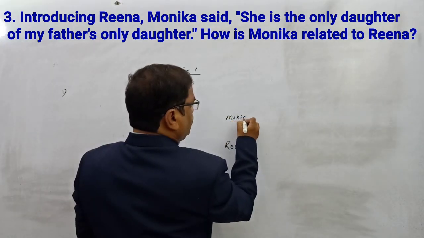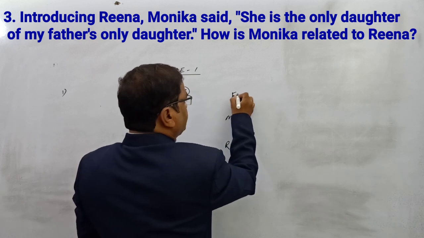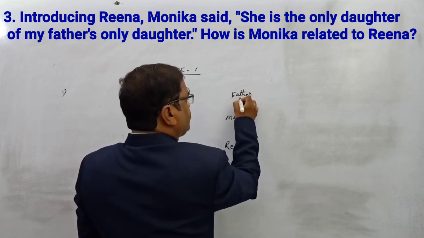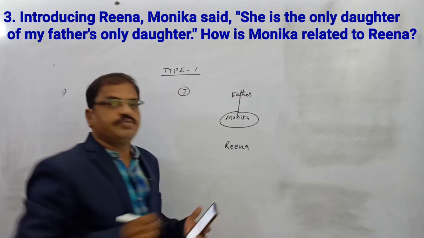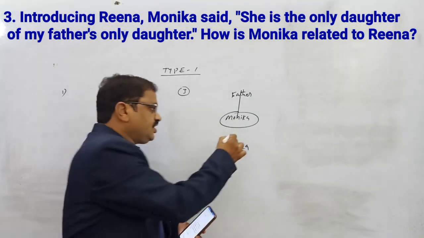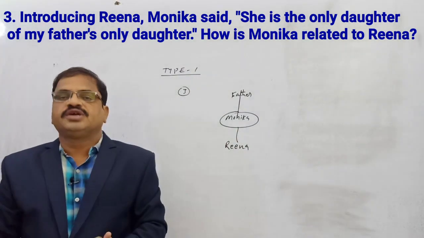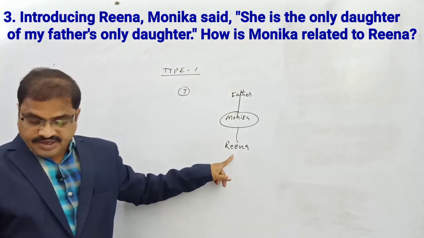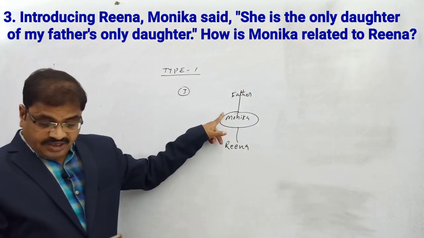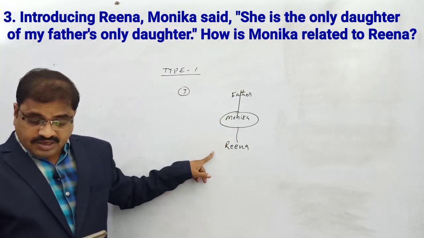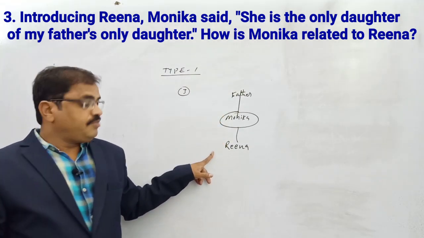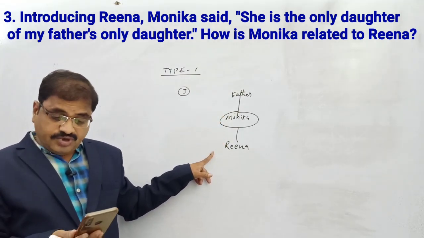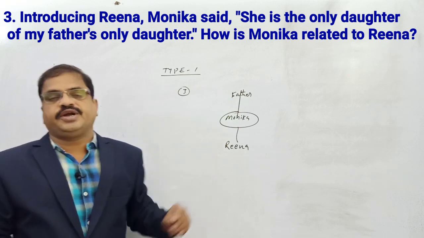So Monica, father. Monica's father's only daughter is what? Monica. So she is the daughter. Daughter means nothing but Monica's daughter only. Introducing Reena, Monica said, she is the only daughter of my father's only daughter.